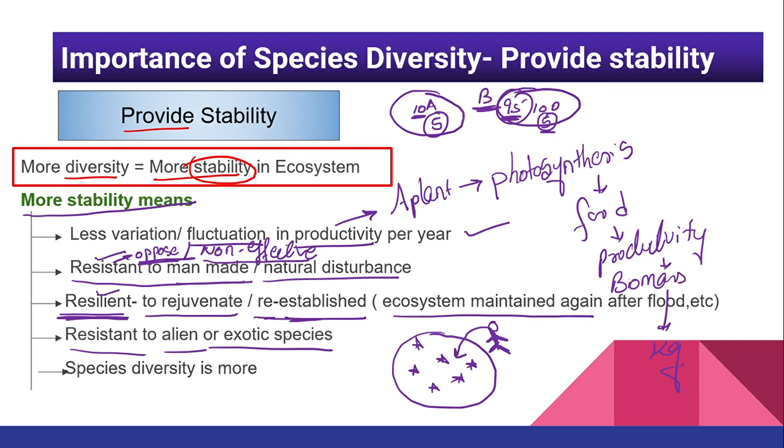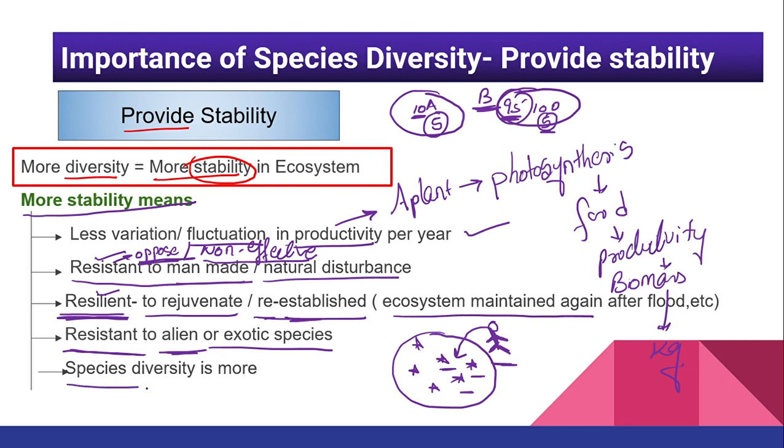So what happens? Suppose Gia is very much dominating. What is Gia going to do? Gia is going to fight for nutrition with all the other organisms, and probably there is a chance that this alien species will destroy the native species. So if that happens, my biodiversity will not have stability. To maintain stability, what do I have to do? I should make sure that my biodiversity opposes the alien species. It should be resistant to the alien species, right?